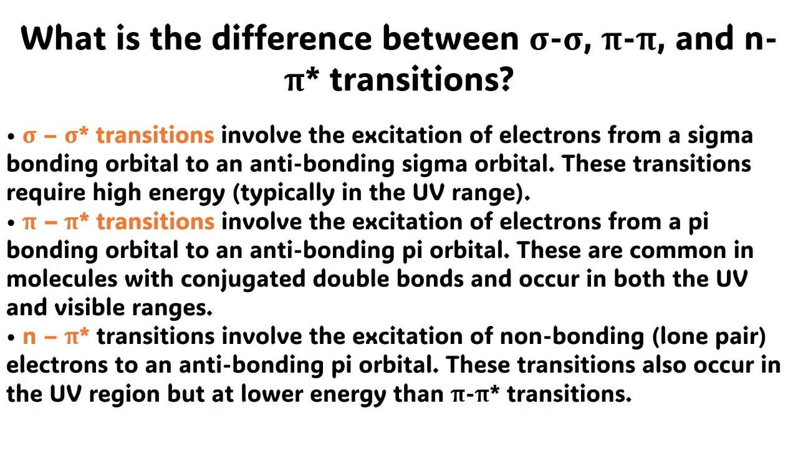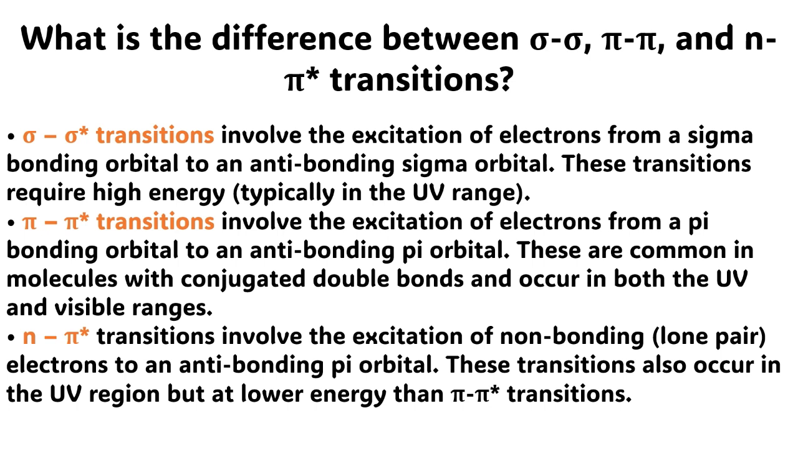The next question is, what is the difference between sigma to sigma star, pi to pi star, and n to pi star transitions? The answer to this question is very simple. Sigma to sigma star transitions involve the excitation of electrons from a sigma bonding orbital to an anti-bonding sigma orbital. These transitions require high energy, typically in the UV range.